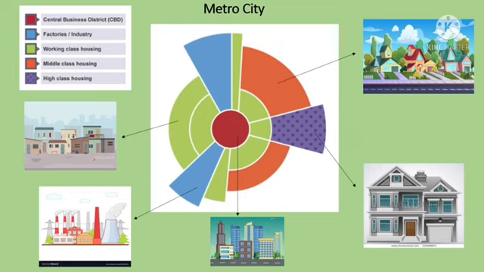There is also a corridor that extends from the CBD to the edge of the city where the prime real estate is found. In Metro City, you will find the high-class district on the west side where prevailing winds enter the city and are upwind from industrial zones, which are dirty and smelly. It is unlikely that high-class residential housing would be found near factories or lower-class housing areas. In this way, the Hoyt model suggests a distinct physical separation between the wealthy and the poor.